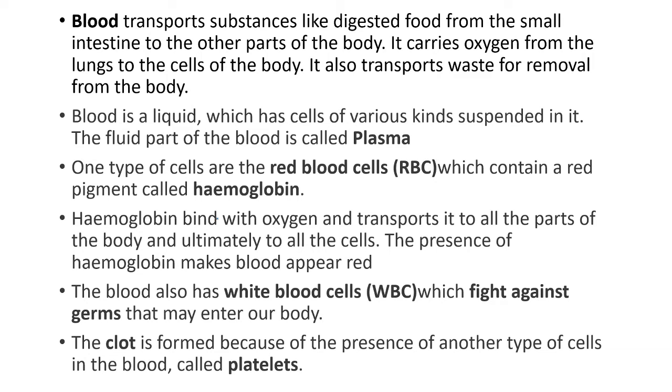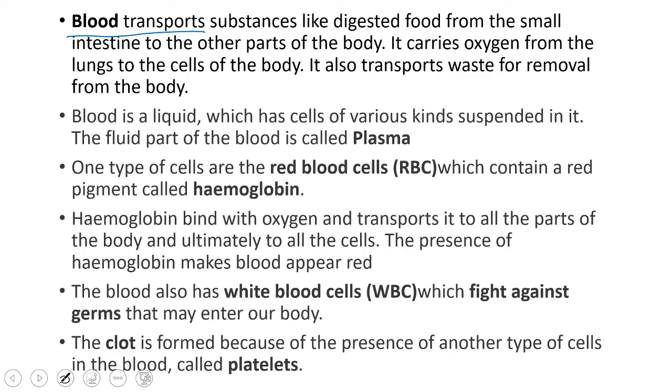So why are we calling blood a connective tissue? First, let's discuss that. In the zygote, what do you mean by zygote? The male and female reproductive cells, like egg cell and sperm cell. The sperm cell fertilizes the egg cell and results in the formation of a zygote, right? After some divisions, the zygote gets converted into an embryo. In the embryo you have three layers. Blood is a connective tissue, especially a fluid connective tissue. What is the reason?